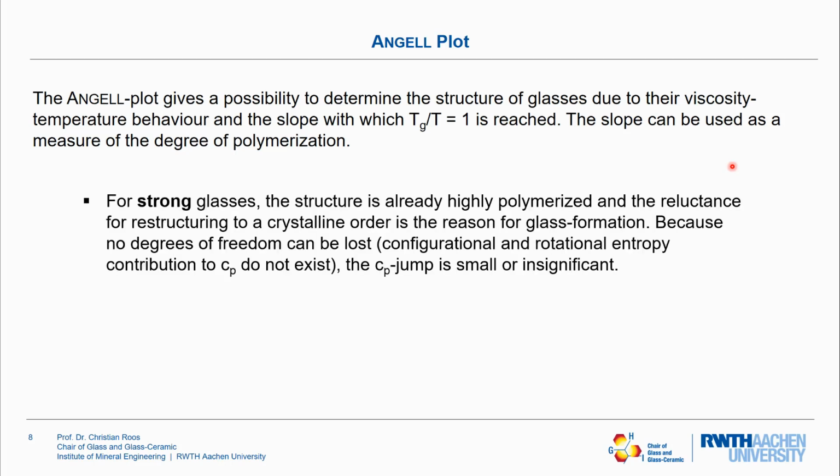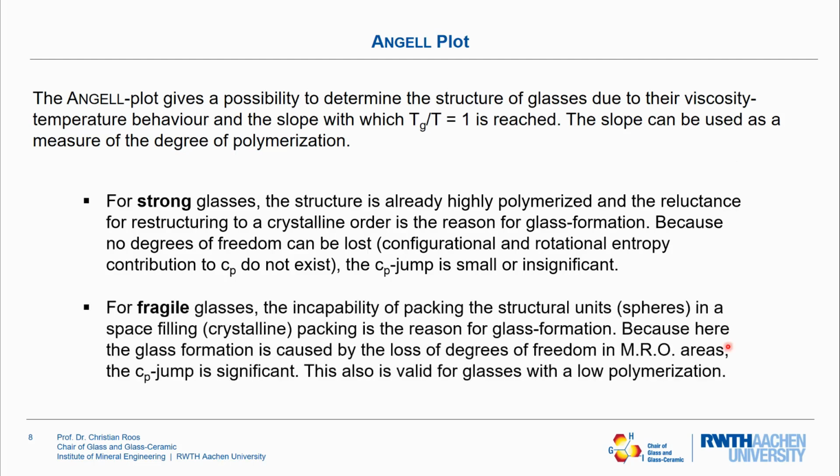As mentioned in the previous slide, for strong glasses, fully polymerized, for instance Q4 structure, there is a high reluctance in restructuring and they are easy glass formers. And because no decrease of freedom, meaning configurational or rotational entropy, can be lost, as the structure is already fully polymerized, the CP jump from melt to glass is very small.